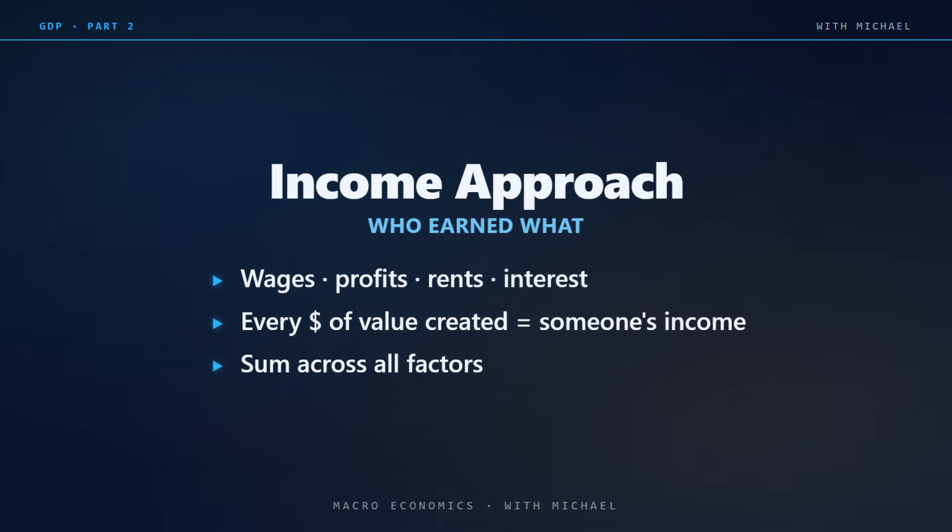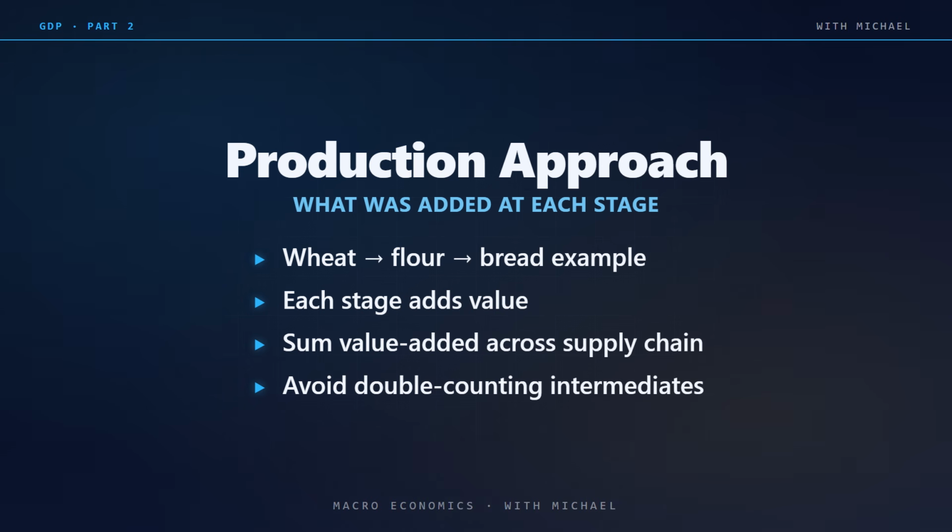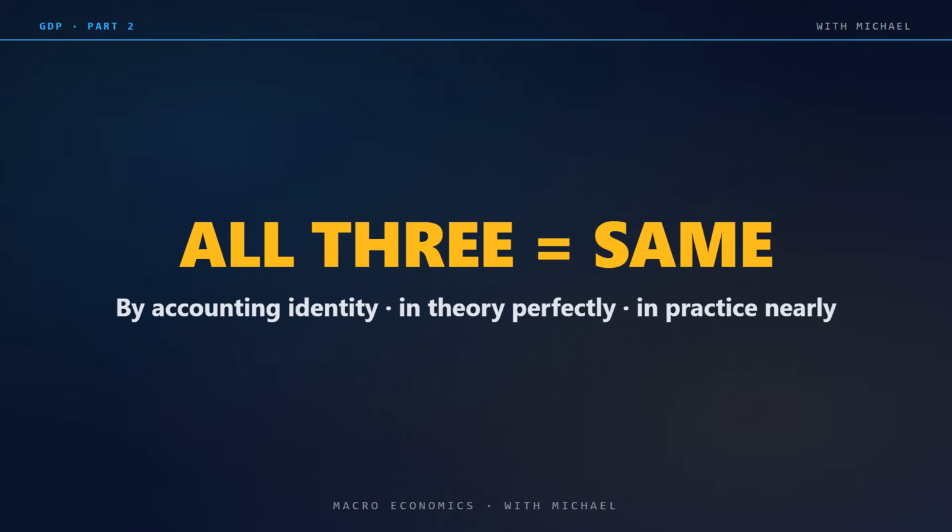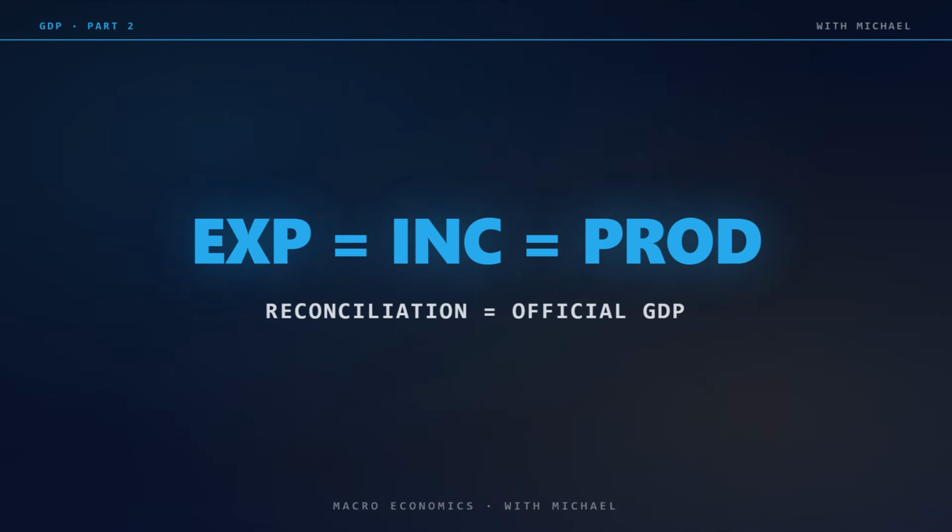The third method is the production approach. Track value added at every stage of the supply chain. The combined harvester produces wheat worth $1. The mill turns it into flour worth $1.50, adding 50 cents of value. The bakery turns it into bread worth $3, adding $1.50 more. Value is added at every stage of the supply chain. All three methods, applied correctly, should give the same number. In practice, they give slightly different numbers due to measurement errors. The official GDP figure is usually a reconciled estimate that draws on all three.